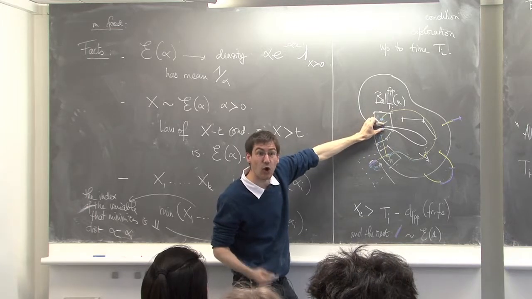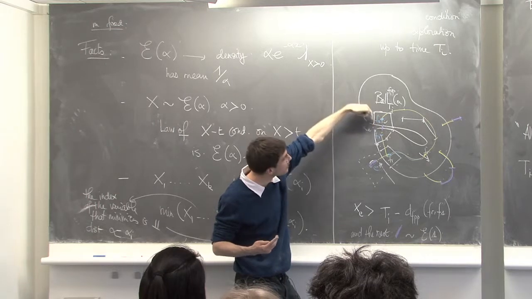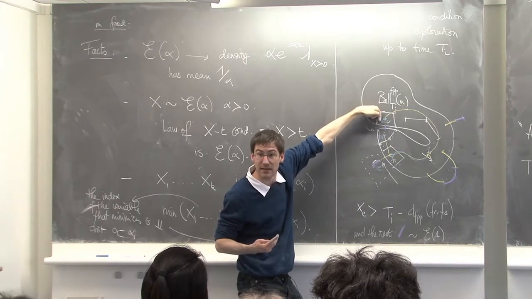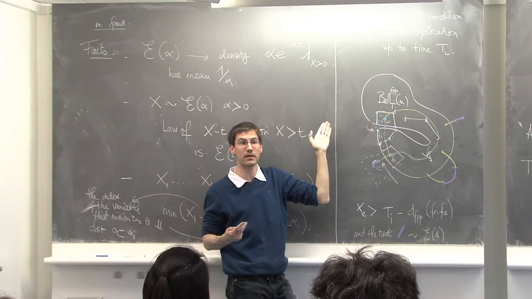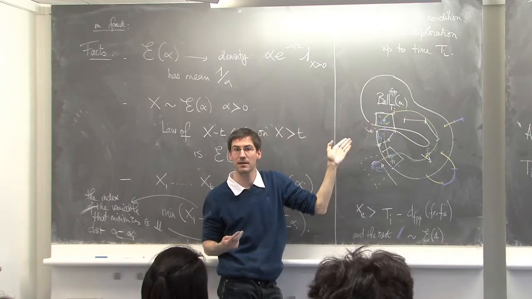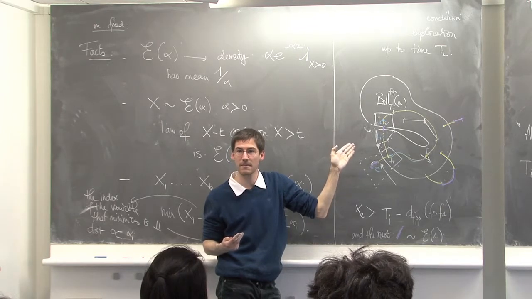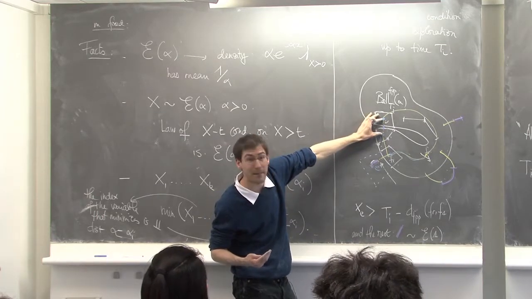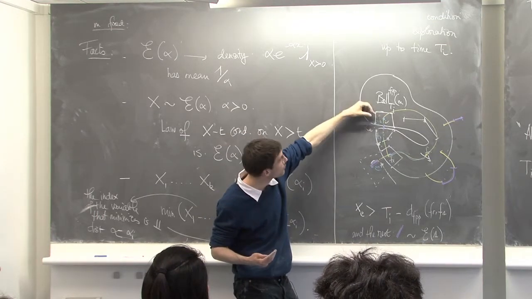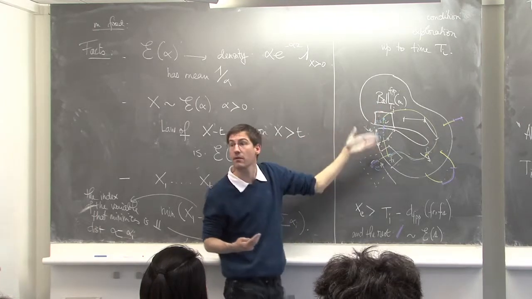But this edge also corresponds to 2 peeling steps. If you trigger a peeling step from that side or from that side, you will end up discovering the same map. You understand what I mean? So instead of putting an exponential variable of parameter 2 here, you could put an exponential variable of parameter 1 on each side and take the minimum of the 2.